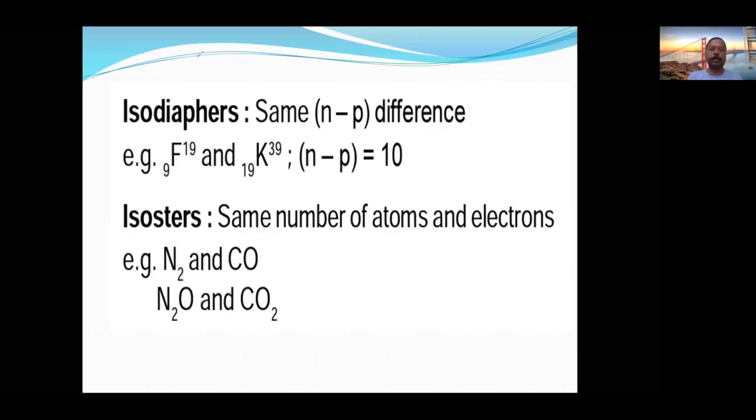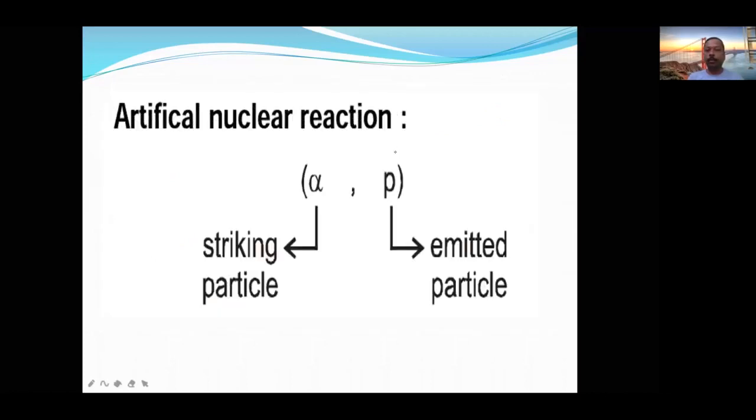Okay, now let us see the next slide. Very important, and numericals are framed on this representation. Representation is very, very important. Artificial nuclear reaction. This bracket, if they write, I will give you sufficient examples.